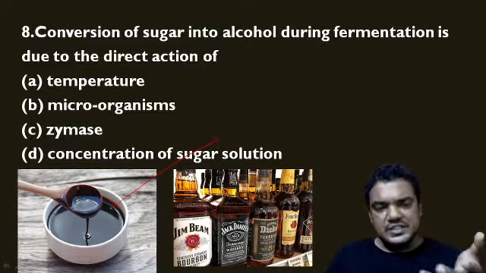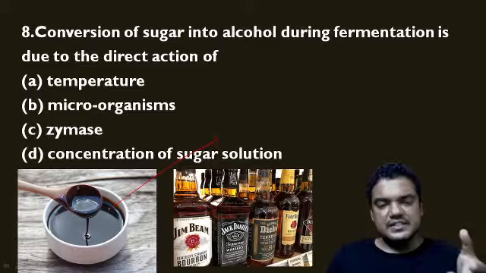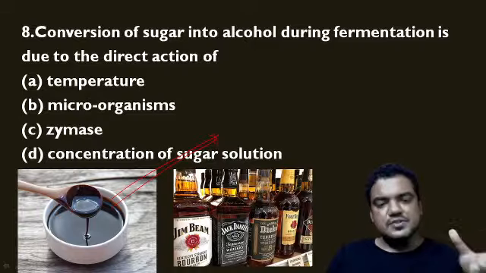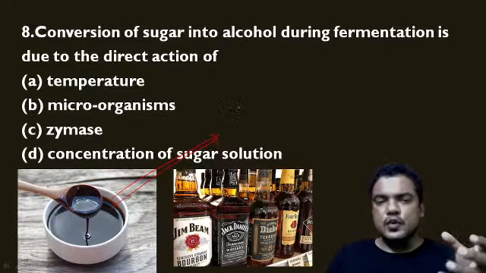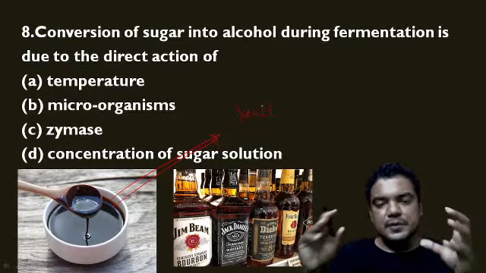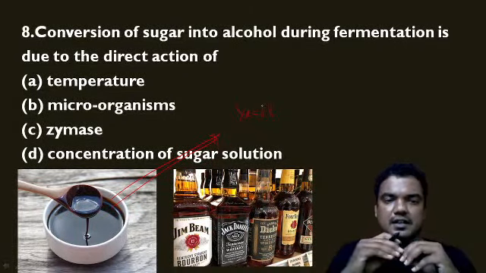Using the sugarcane soup, we convert it into alcohol by adding microbial organisms to it. The microbial organisms that we use here are yeast. Yeast are used for production of alcohol.